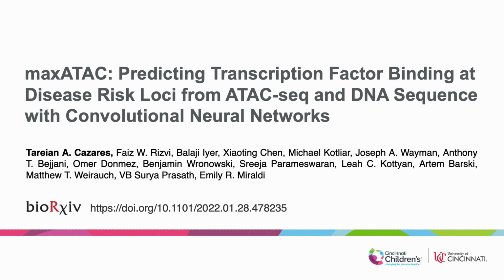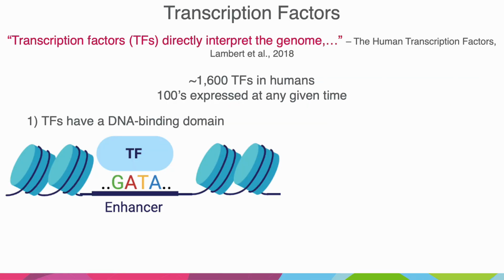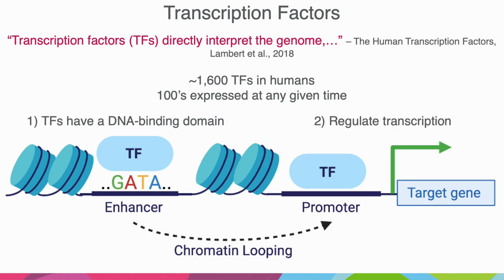Today I'm going to be introducing you to the Python package our lab has been developing called maxATAC. Transcription factors are DNA binding proteins that directly interpret the genome. There are about 1,600 transcription factors in humans, with hundreds being expressed at any given time in any given cell type. There are two main characteristics of transcription factors, the primary one being that TFs have a DNA binding domain. The other is that they regulate transcription through some sort of mechanism.